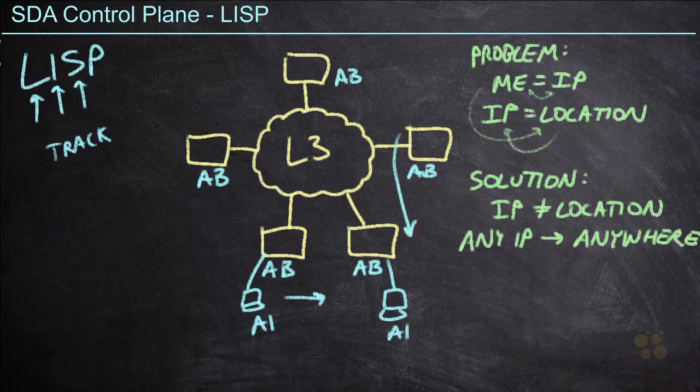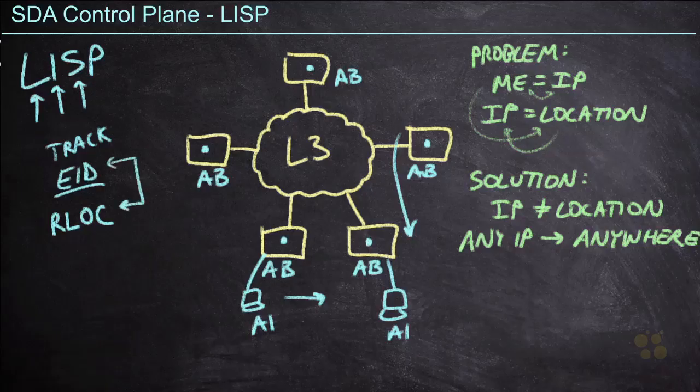LISP refers to an endpoint as an endpoint identifier, EID. And it truly tracks every single EID in the entire network. So yes, that's a lot of endpoints that we need to track. Now, LISP is not just tracking the endpoints, it needs to know where those endpoints are. And the where is what we call the routing locator, or RLOC. The RLOC is typically a loopback address on one of these network devices, which are typically layer 3 switches or potentially routers. Therefore, what we're really doing is binding endpoint identifiers with RLOCs in the network.